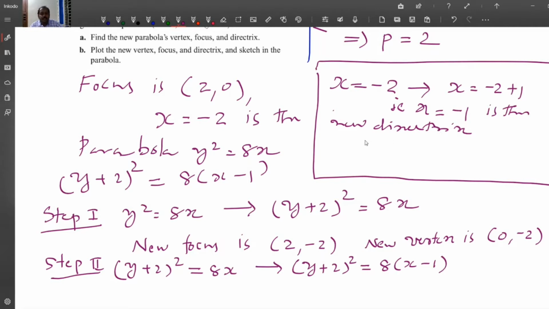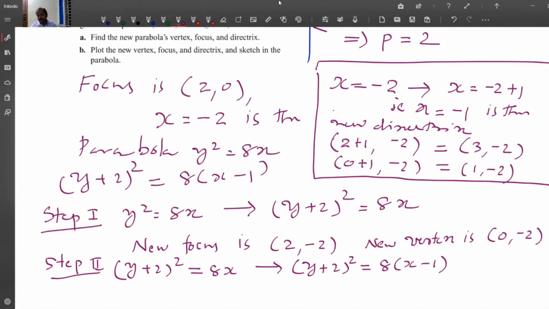The new focus moves 1 unit to the right: 2 plus 1, minus 2, so the new focus is (3, minus 2), and the new vertex is (0 plus 1, minus 2), which is (1, minus 2).